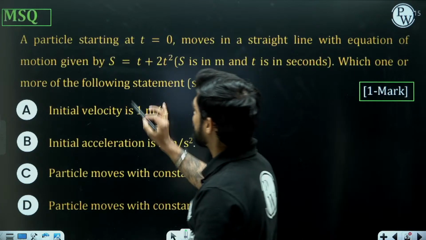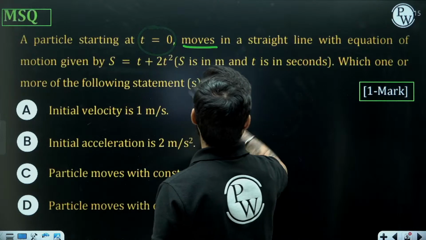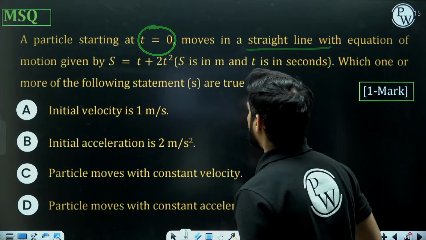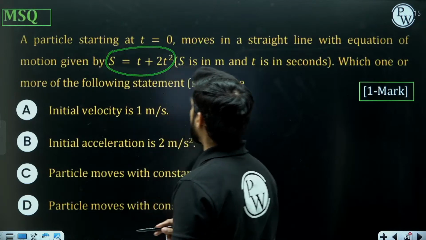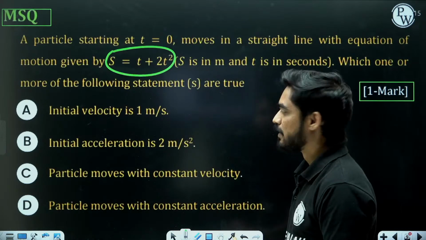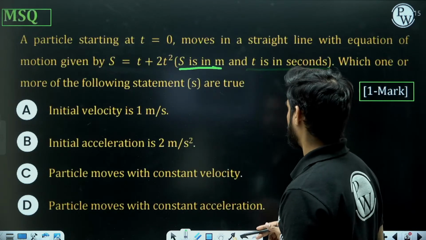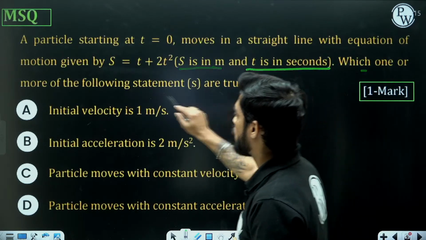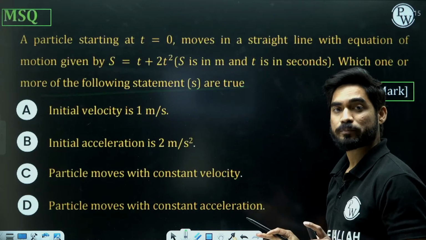A particle starting at t equals 0 moves in a straight line with equation of motion given by s equals t plus 2t square, where s is in meter and t is in seconds. Which one or more of the following statements is or are true?